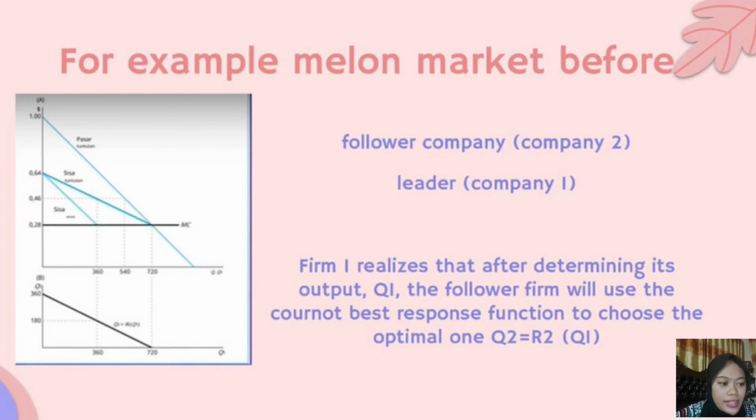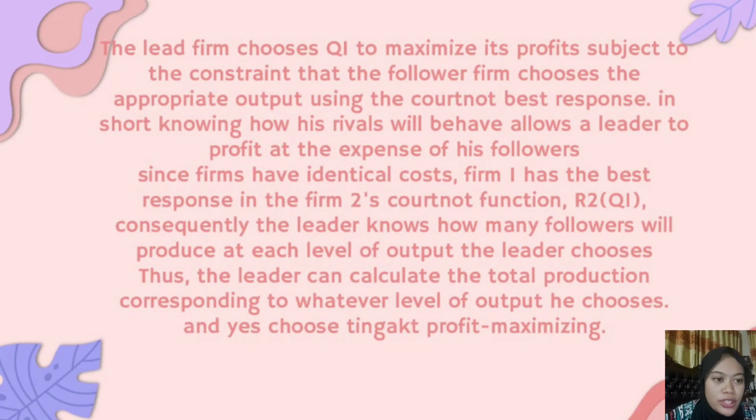Firm 1 realizes that after determining its output Q1, the follower firm will use the Cournot best response function to choose the optimal output, Q2 equals R2 of Q1. The lead firm chooses Q1 to maximize its profit subject to the constraint that the follower firm chooses the appropriate output using the Cournot best response.